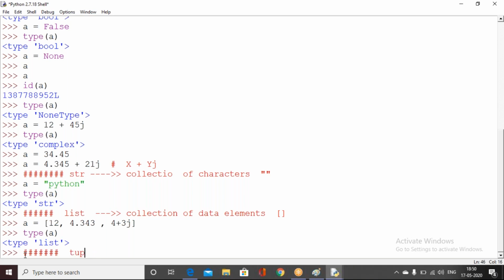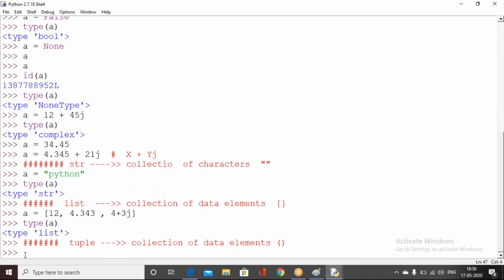Coming to the tuple data type, which is also the same as a list, but it is a collection of data elements within parentheses.